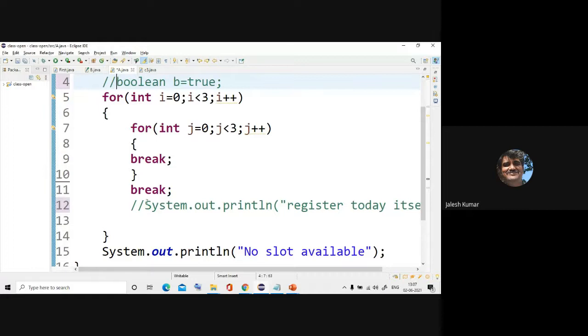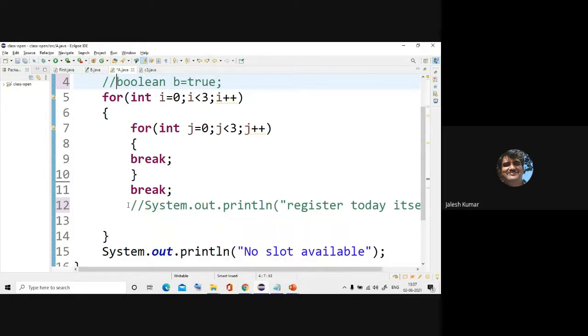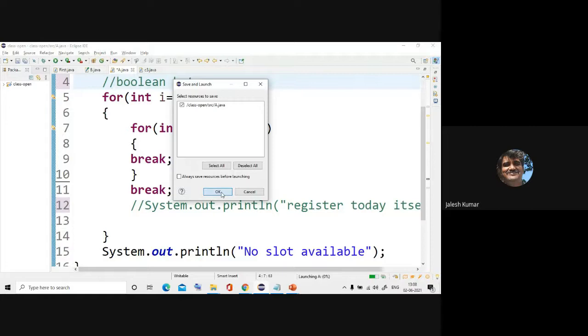If you write like this, because after break there is no statement, it will not be a problem. Break will come. If you write a comment, the compiler will always ignore the comments. That's why it will not worry. Break means after break, it will come out of the loop. After this break, it will come out of the loop. So this is how it works.